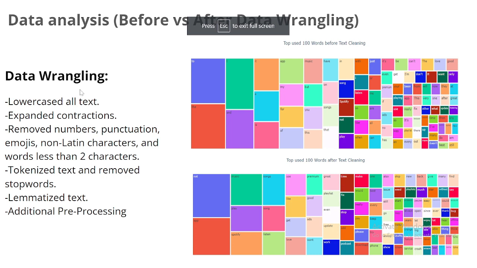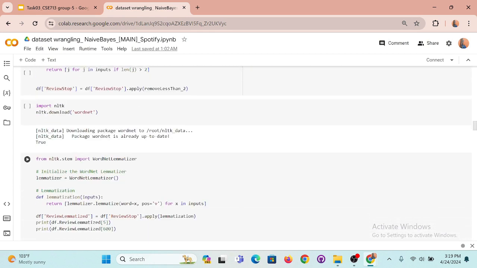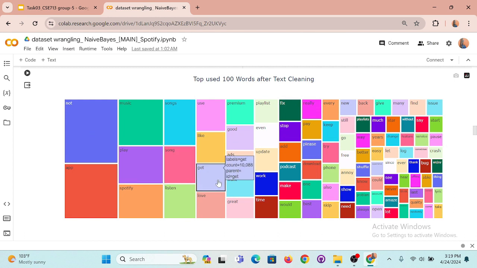For data wrangling, we used some methods. First of all, we lowercased all the text, then expanded the contractions, then removed all numbers, punctuation, emojis, non-Latin characters, and words of less than two characters like I, A, is, of. Then we tokenized the text and removed the stop words, then we lemmatized the text and did some additional pre-processing. After data wrangling, the top 100 words look like this. See, there is no I or is, which have no effect at all on the sentiment analysis. So this is the top used 100 words after text cleaning.